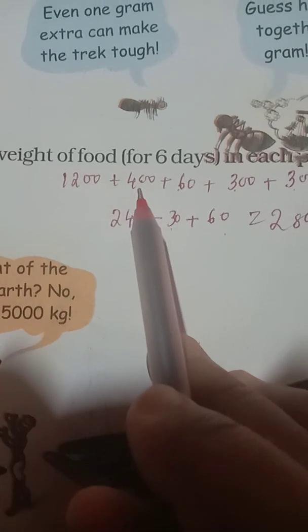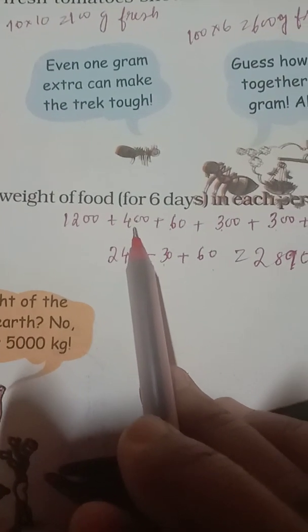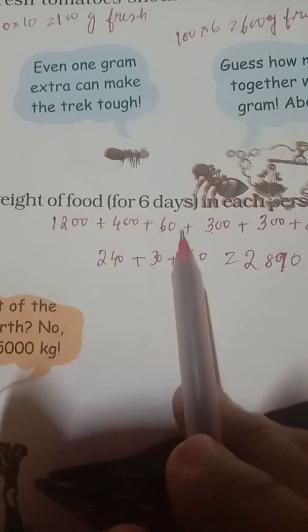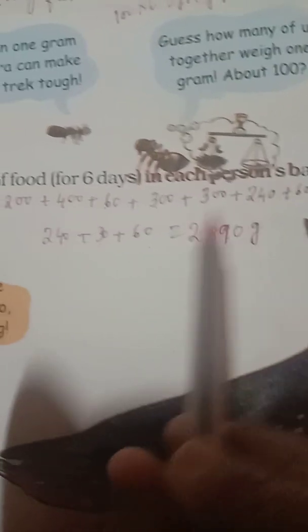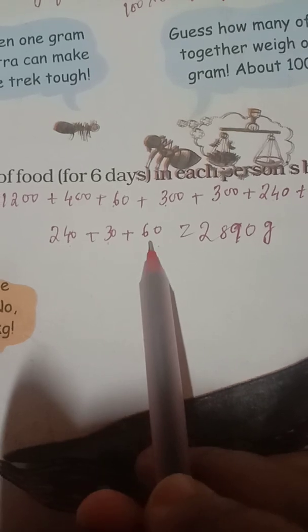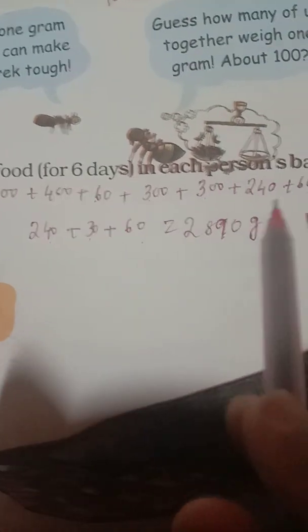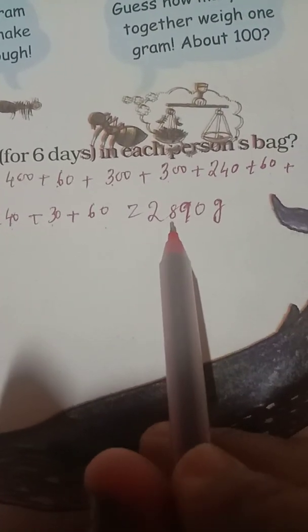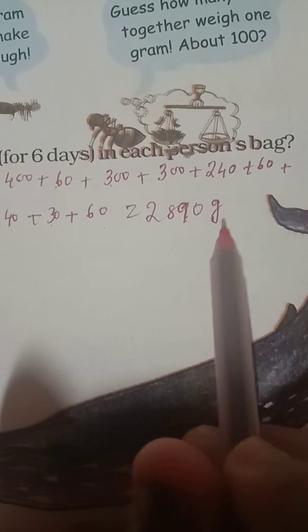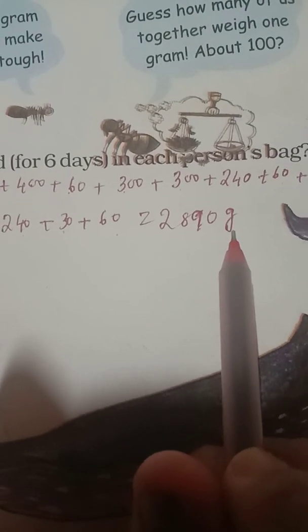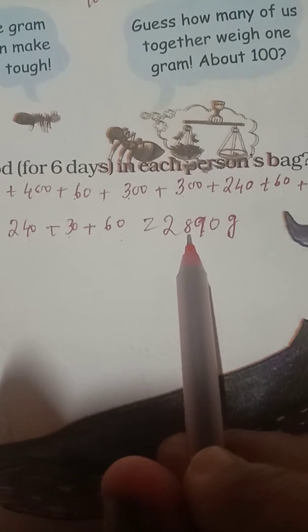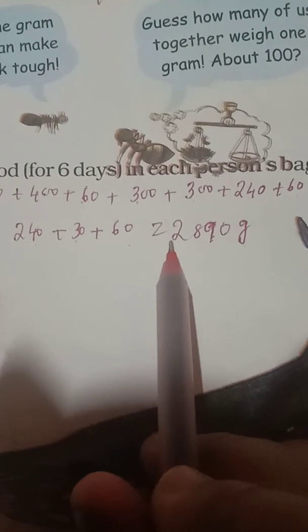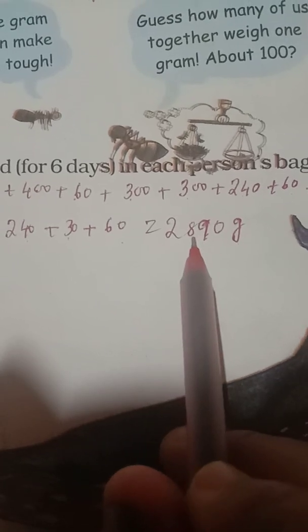1200, 400, 60, 300, 300, 240, 60, 240, 30, 60. If I add all these, I got over here 2890 gram. So as we know, 1, 10, 100 place up to gram, then it is kg. So here it is 2 kg 890 gram.